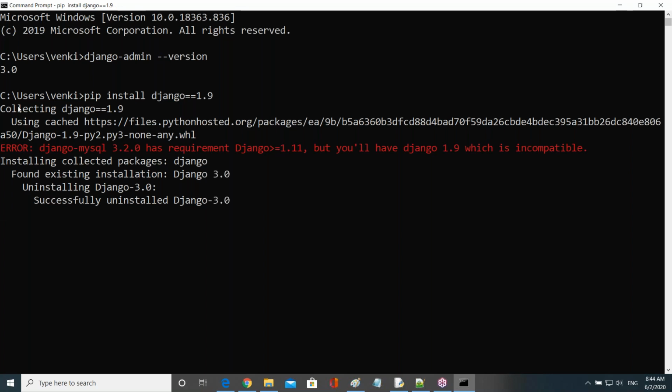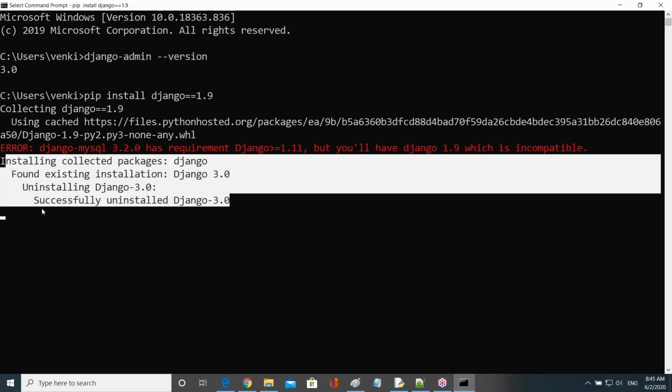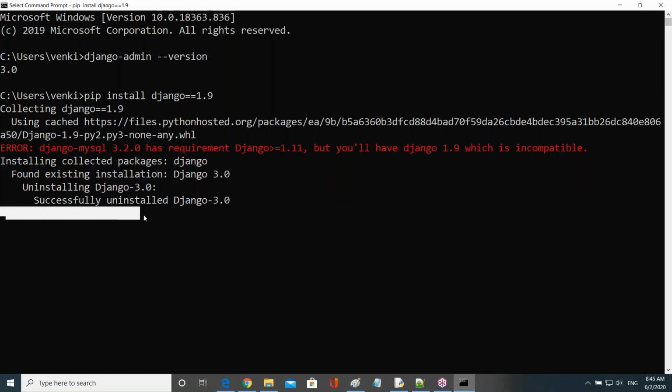Here the first step is collecting 1.9, and the second one is found existing version, removed existing version, right? And the last one is installing the specified version. Now it's installing, that's why it's taking that time. Up to here it was deleting the existing version, right? But now the installation takes a little bit of time.